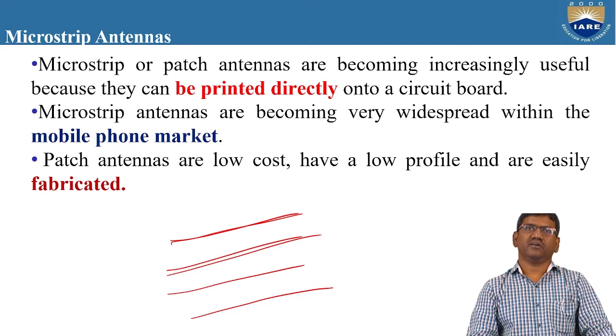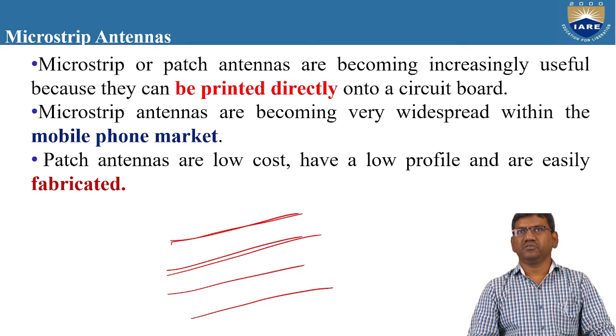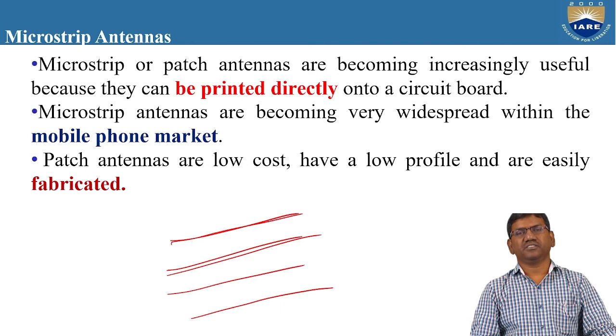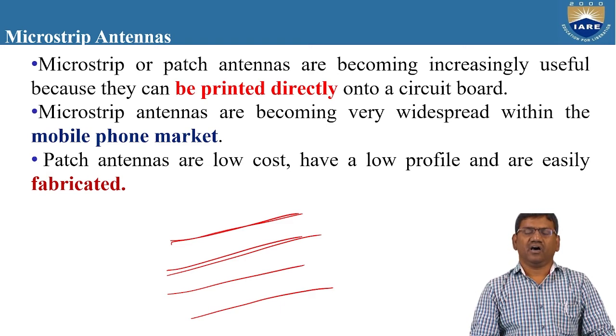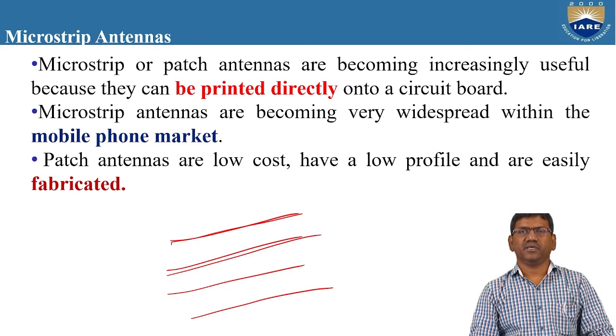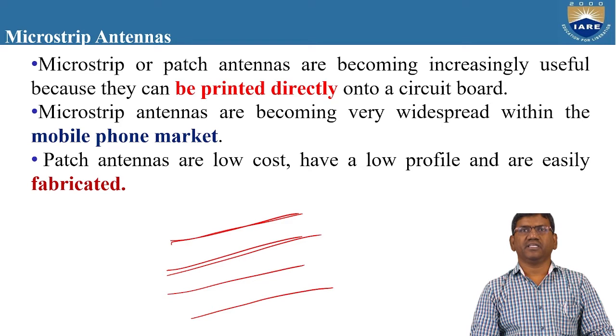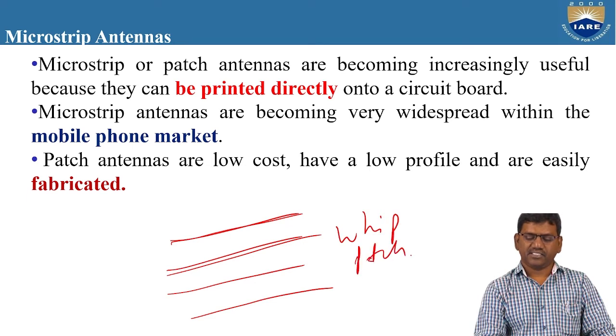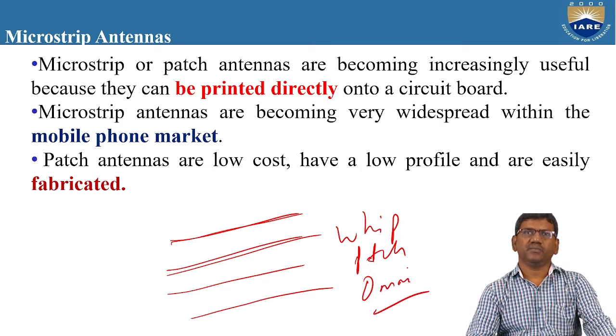Microstrip antennas are becoming very widespread within the mobile phone market. In the mobile market, we can use this microstrip antenna as a transmitter and receiver. We can transmit the signals or receive the signals. In most mobile phones, we use an omnidirectional antenna, a whip antenna, or a microstrip antenna. Many mobile phones currently use the microstrip antenna, also called a patch antenna. We can also use a whip antenna. The other one is the patch antenna. The other one is the omnidirectional antenna. So these are the three different types of antennas currently being used in the mobile phone market.